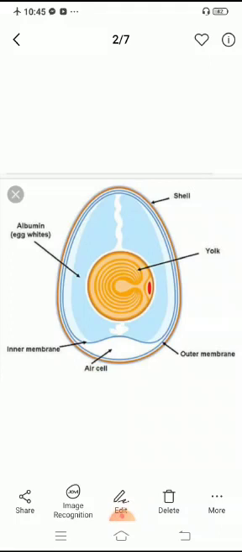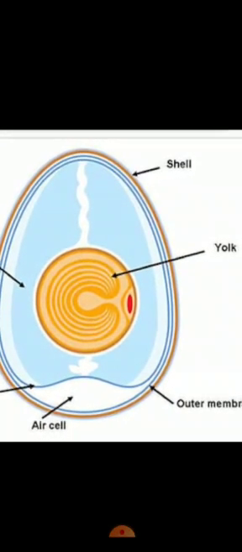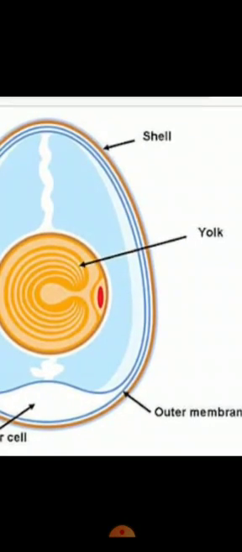Can you see? Yes, this is the structure of an egg. The hard outer part of an egg is called the eggshell. Can you see the eggshell? Yes, the hard outer part of an egg is called eggshell. Next, the yellow part of an egg is called the egg yolk.